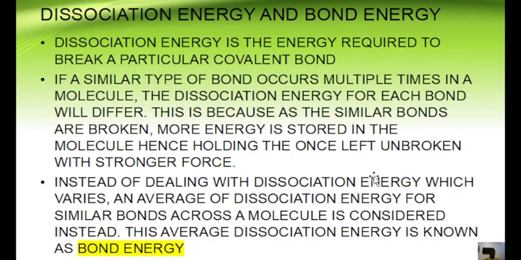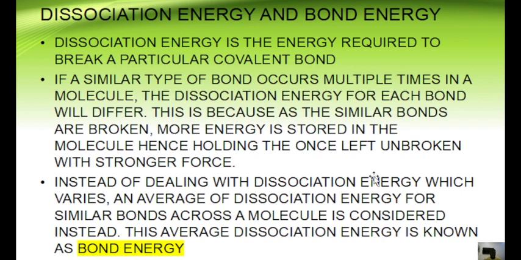The next thing we are going to talk about briefly is dissociation energy and bond energy. Dissociation energy is the energy required to break a particular covalent bond. If a similar type of bond occurs multiple times in a molecule, the dissociation energy for each bond will differ.